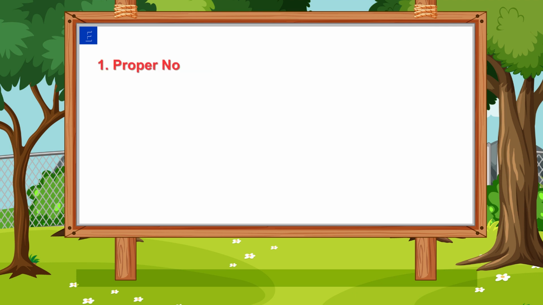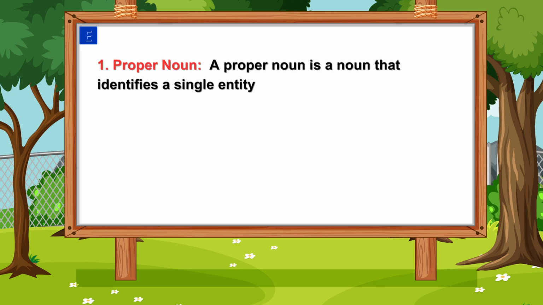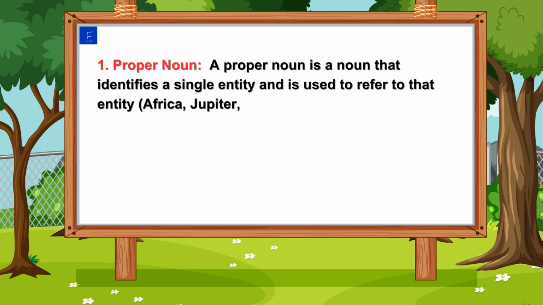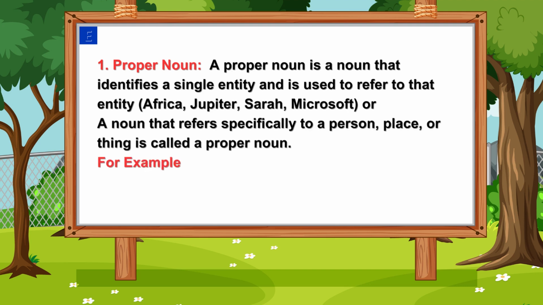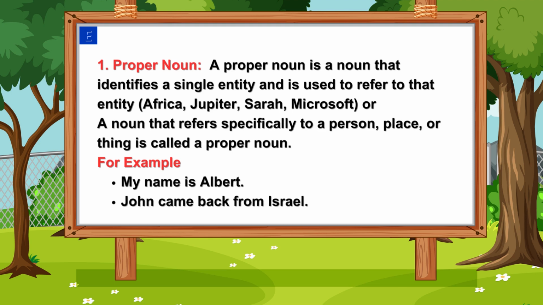A proper noun is a noun that identifies a single entity and is used to refer to that entity: Africa, Jupiter, Sarah, Microsoft. A noun that refers specifically to a person, place, or thing is called a proper noun. For example, my name is Albert. John came back from Israel.